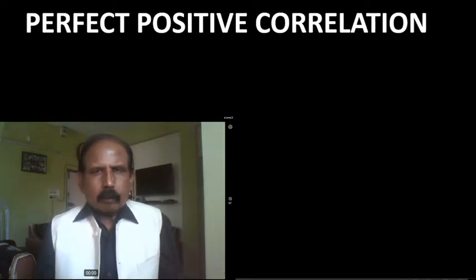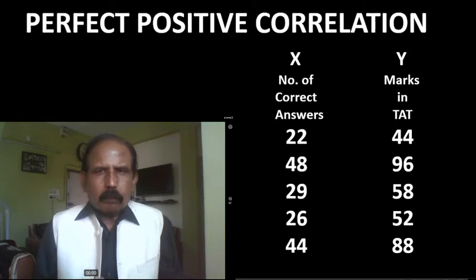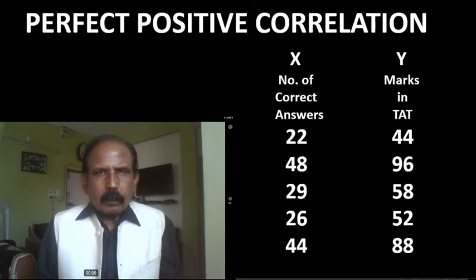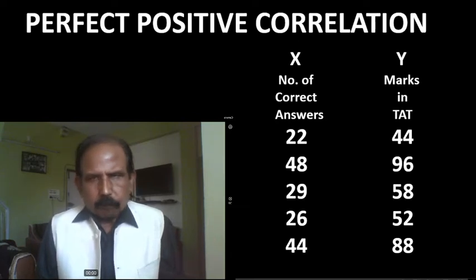Let us take an example to understand this. Here two variables x and y are given. Both have a cause and effect relationship. In x, the number of correct answers given by 5 subjects is given, and in y, the corresponding scores obtained by these 5 subjects are given.